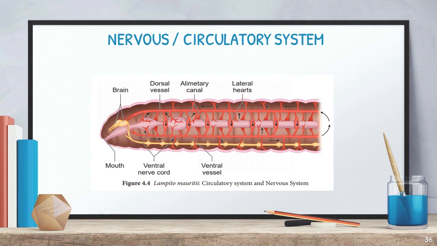Why is this a ventral nerve cord? Because it is running through the ventral side. The uppermost region is dorsal and the lowermost region is called ventral. So this double ventral nerve cord is running from the ganglion throughout the body. This will perform as the nervous system. Right? And circulatory system. The circulatory system is of closed type. What do you mean by closed type? Blood is moving inside the blood vessels. So here we could say it consists of lateral hearts, and it consists of a dorsal vessel and a ventral vessel. So the blood is moving inside the dorsal vessel and the ventral vessel. So we can say it is a closed type of circulatory system. Right? Okay.